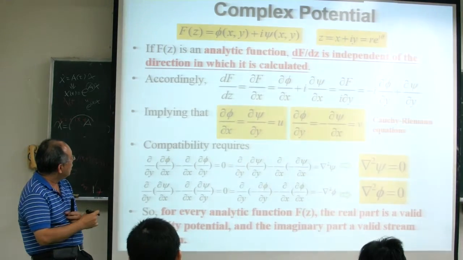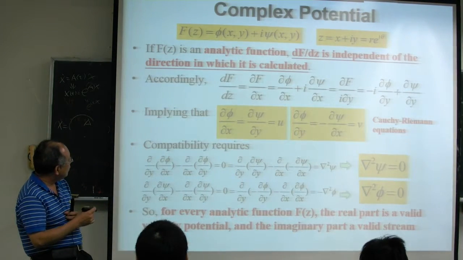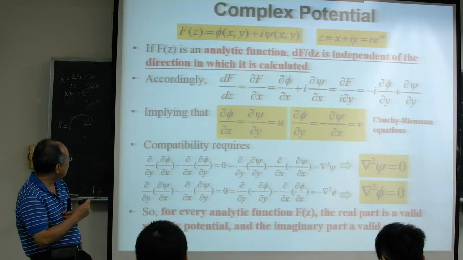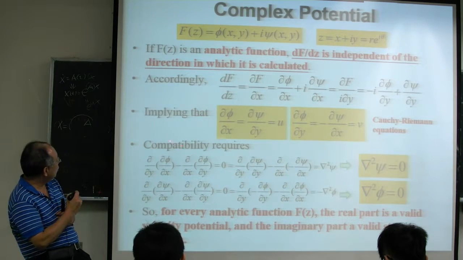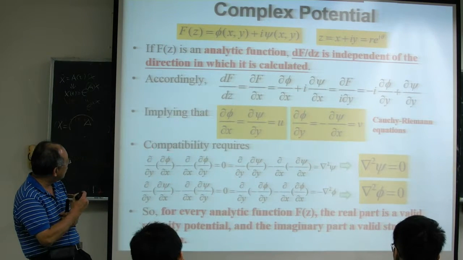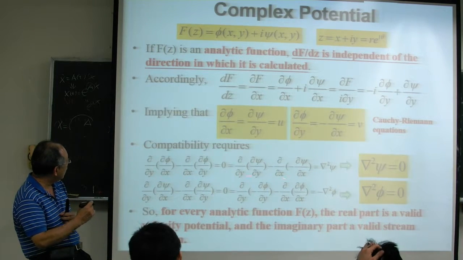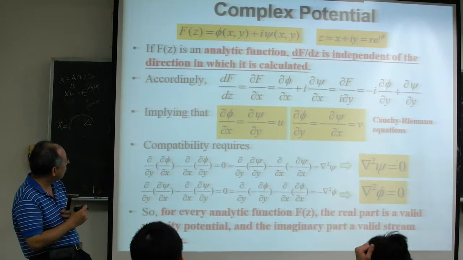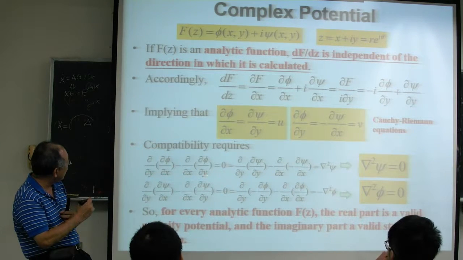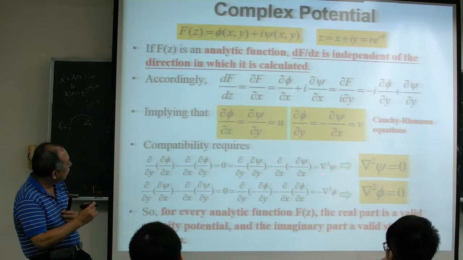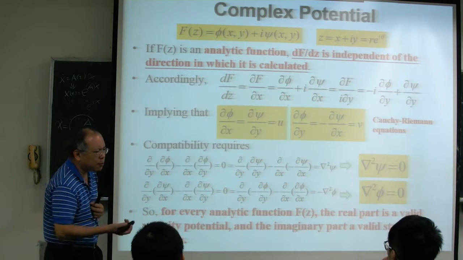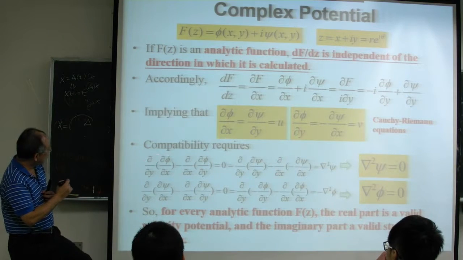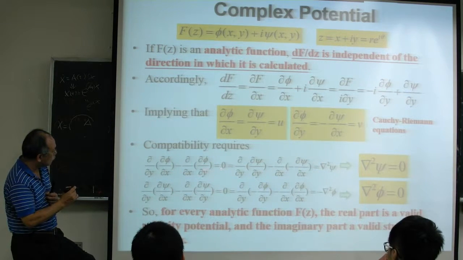And then you can also do that. If you calculate, you can get this one here. There is also a so-called compatibility requirement like this, and you can derive this. This one gives you Laplace psi equal to 0, and this one gives you Laplace phi equal to 0. What I did is very simple, because you can see here this is equal to this, equal to 0. What does it mean?